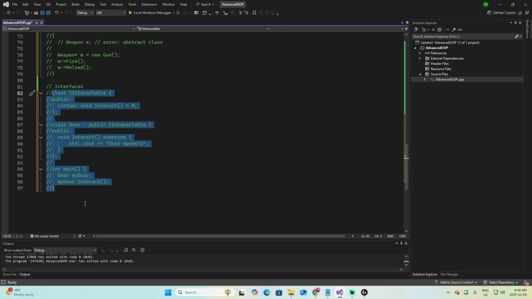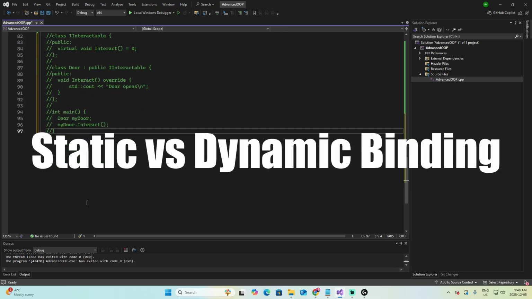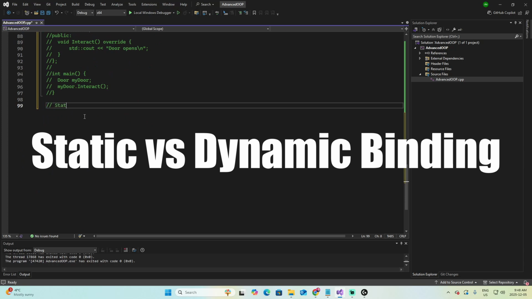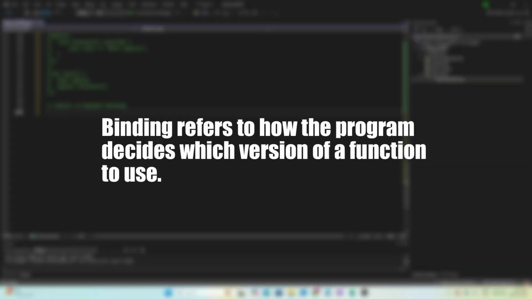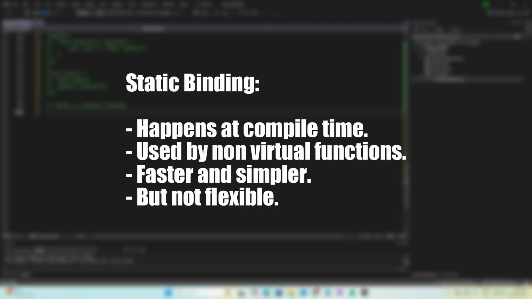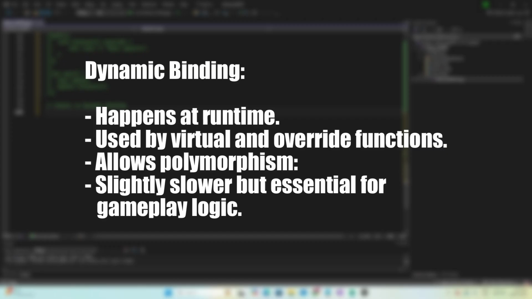Now, let's talk about static versus dynamic binding. Binding refers to how the program decides which version of a function to use. There are two types. Static binding, which happens at compile time, is used by non-virtual functions, is faster and simpler, but it's not flexible. And we have dynamic binding, which happens at runtime, is used by virtual and override functions, allows polymorphism, and is slightly slower but essential for gameplay logic.